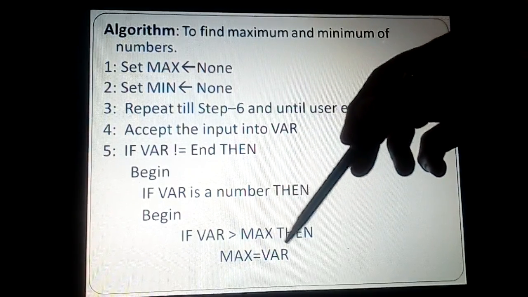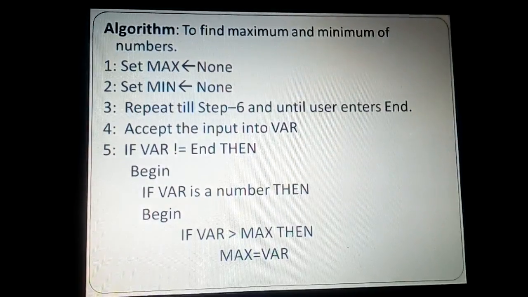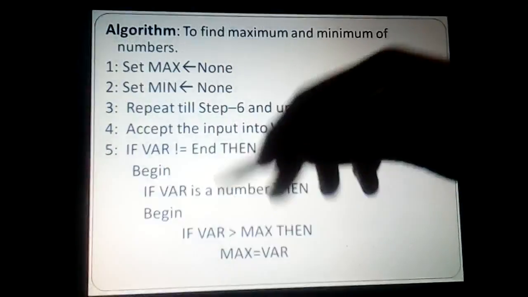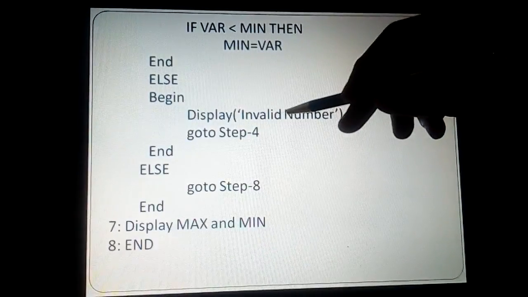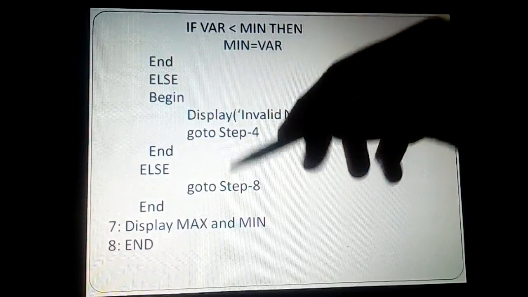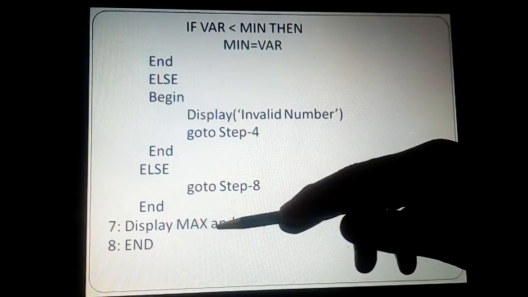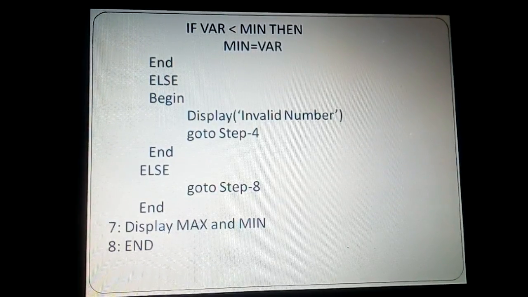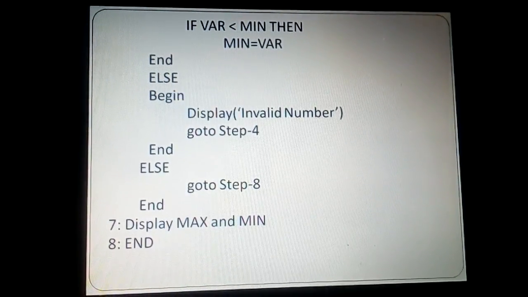So if var is greater than max, then you know that it is greater, so assign it equal to max. And similarly, if var happens to be less than minimum, then you know that it is less than the minimum, so minimum is your var, you say min equal to var, and this goes on. If at any time you find that the number is not valid, it displays invalid number, the rest of the thing remains the same, and when it comes out you just have to display max and min. So let us go to the editor and see how we can incorporate this into the code.